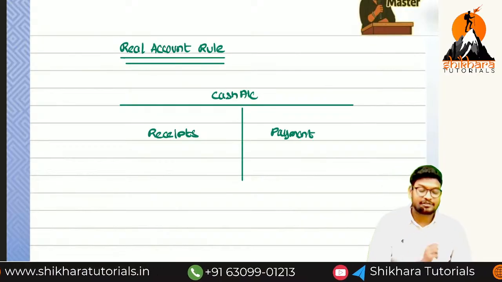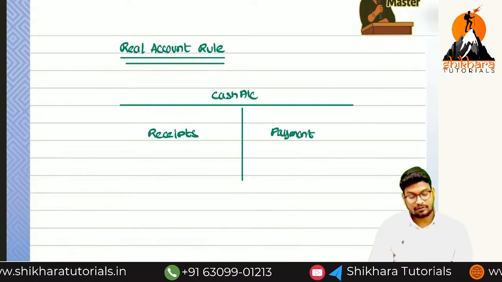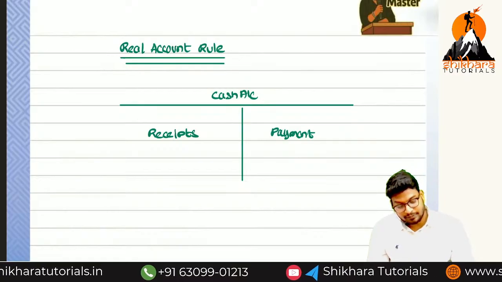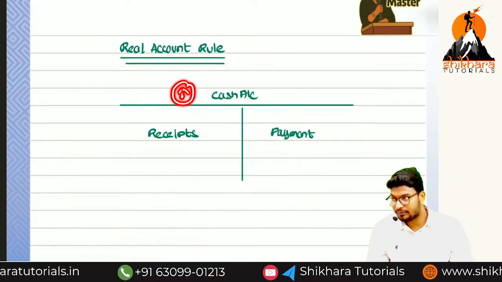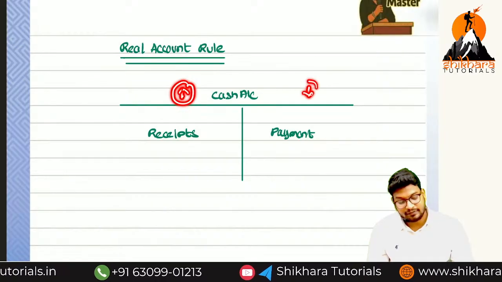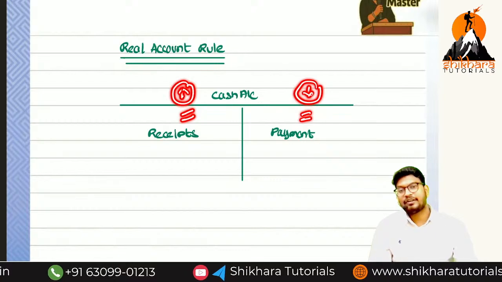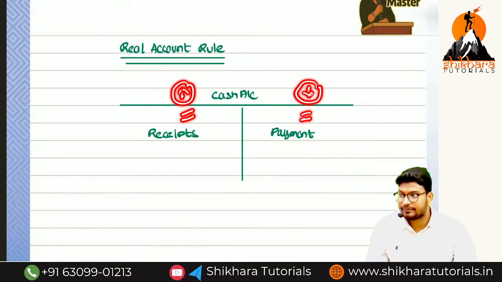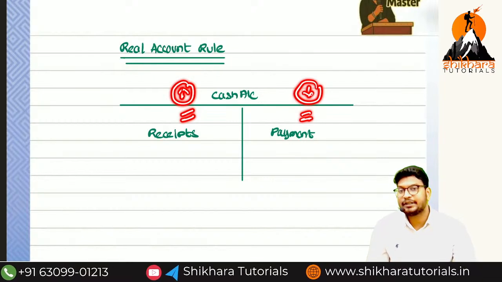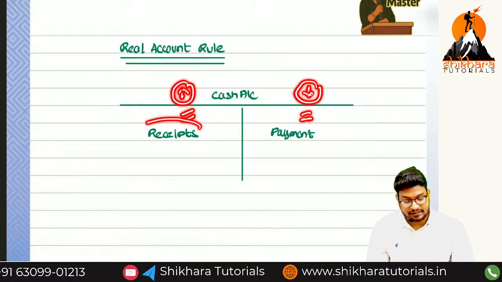Okay? Now as per this knowledge, if the debit side is more, automatically the credit side will be what? Less. So this account is showing a favorable balance or unfavorable balance? That means positive balance or negative balance? Positive, because receipts are more.